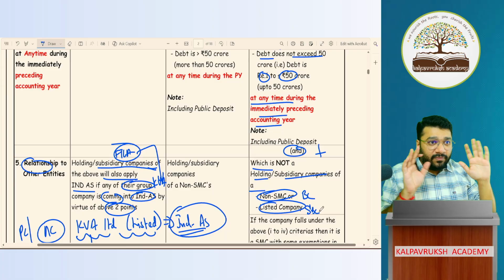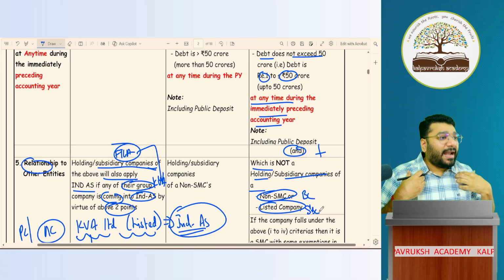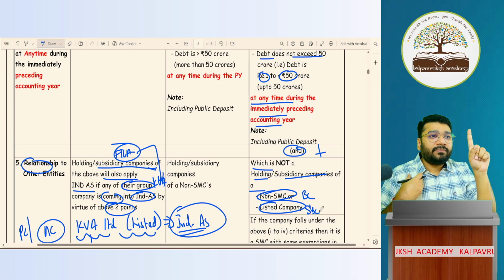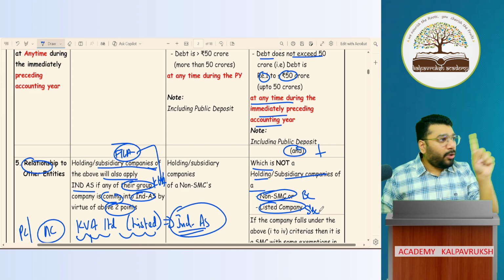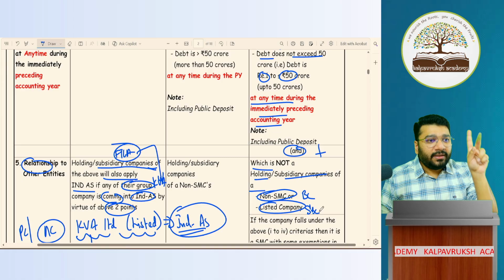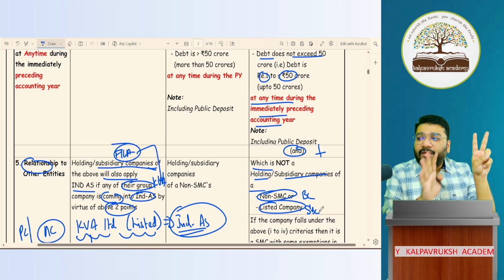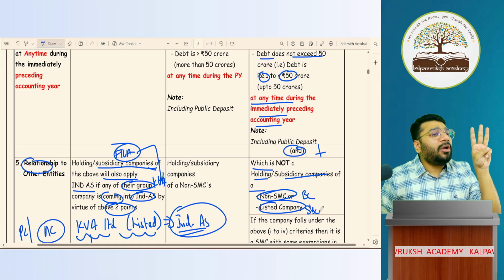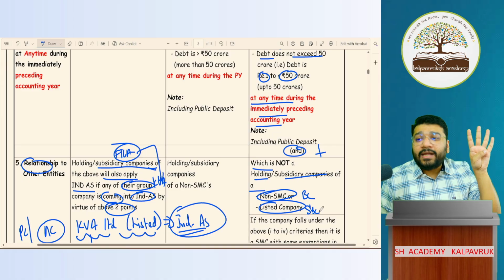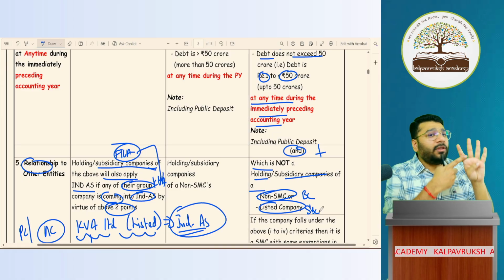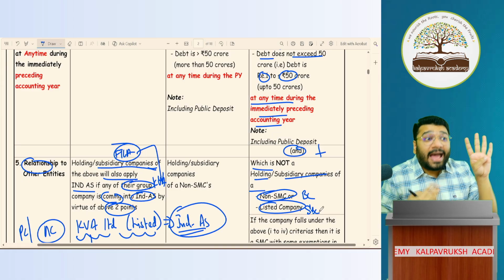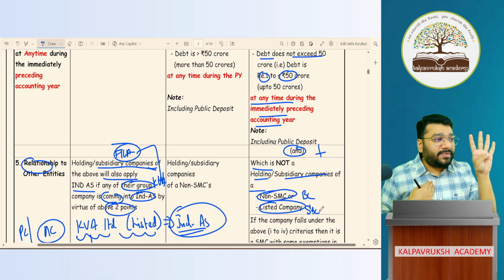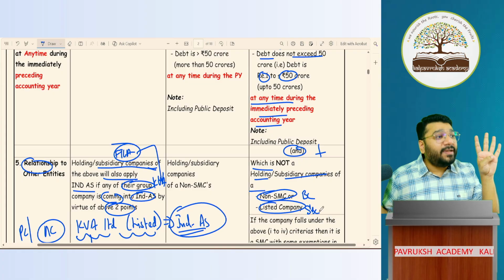Now listen to me very carefully. First condition: I'm not listed, nor in the process of listing. Second, I'm neither bank, nor FI, nor insurance company. Third, my turnover is 10 lakhs. Fourth, borrowing 2 lakhs. All the four conditions satisfied. So far, I'm an SMC. Now, I have one subsidiary called FFLA.